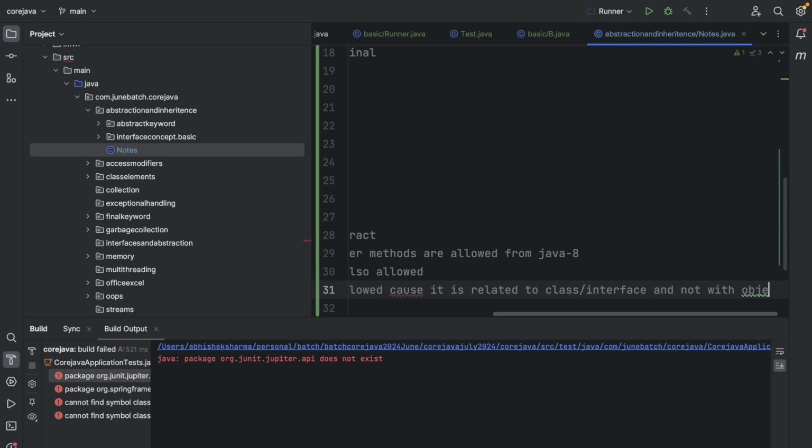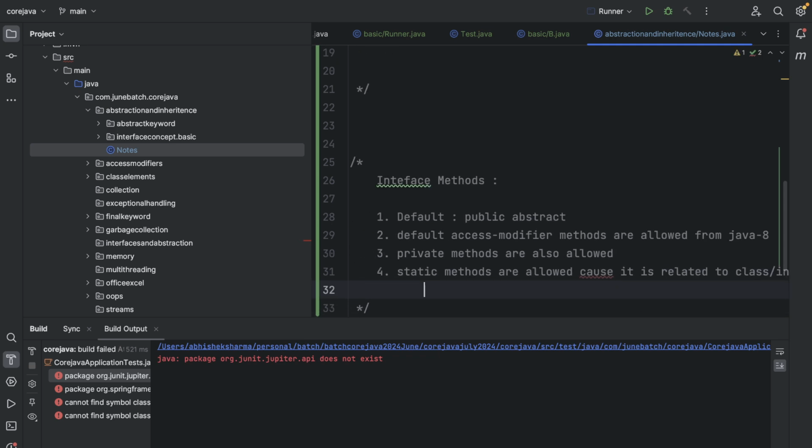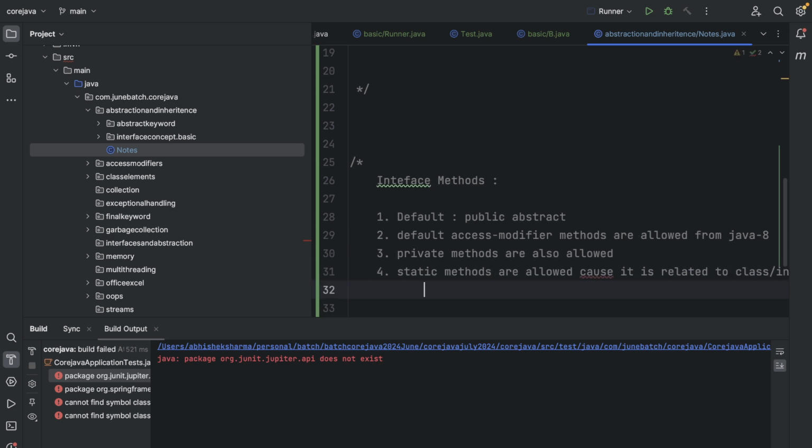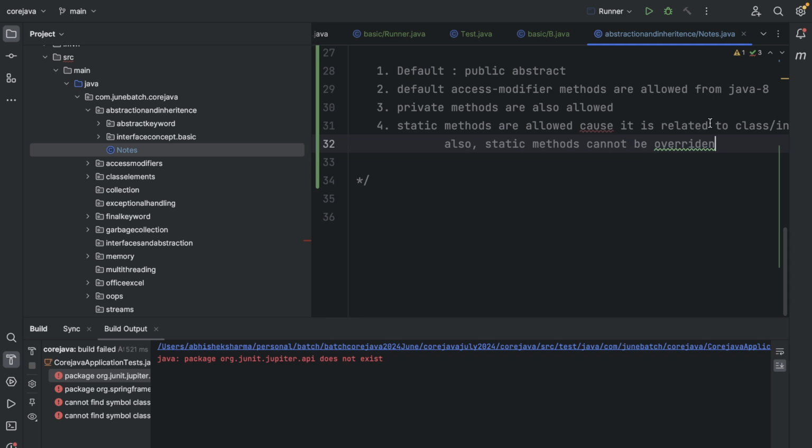And another thing with the static methods is that static methods cannot be overridden, right? Static methods cannot be overridden. Cool.